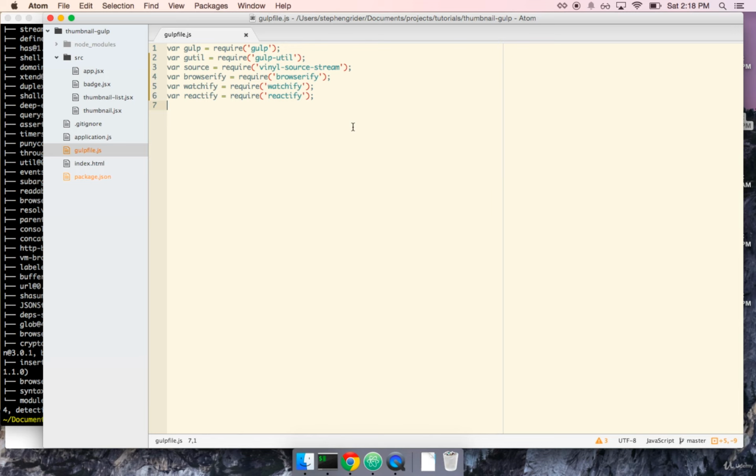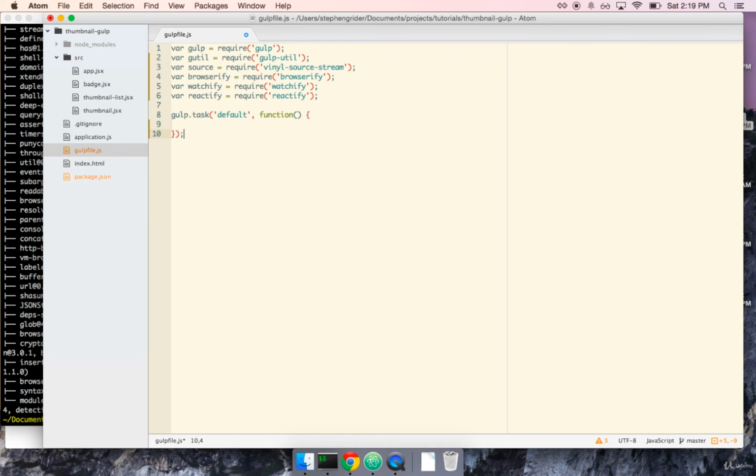All right, so a lot of tools in here. And for the rest of this section, we're going to be working through our gulp task in here, which again is going to be the process that gulp uses to actually execute our build. So let's go ahead and get started. We're going to tell gulp that we have a task for it. This task, again, is going to be called default. And then we're going to pass it a function that tells it exactly what we want it to do.